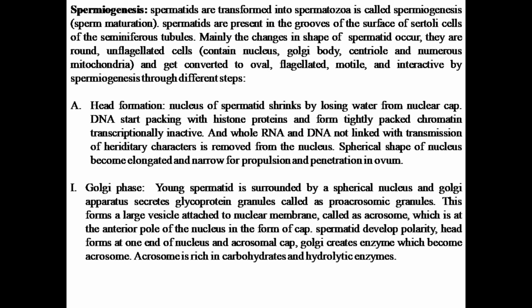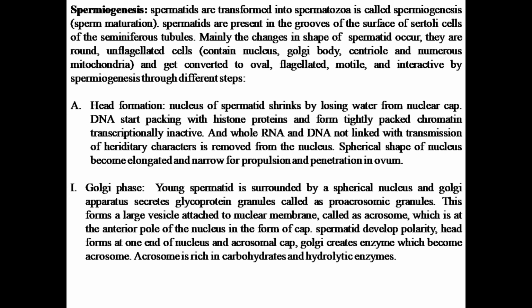Spermiogenesis simply means the transformation of spermatid into spermatozoa, or the maturation into sperm, but the complete maturation of a sperm takes place only inside the female body during the process of fertilization. This we will discuss later.